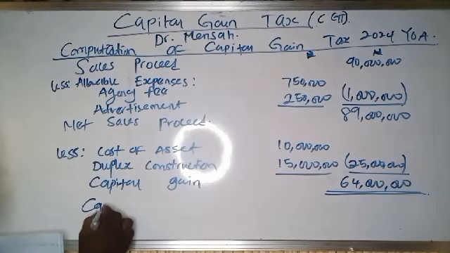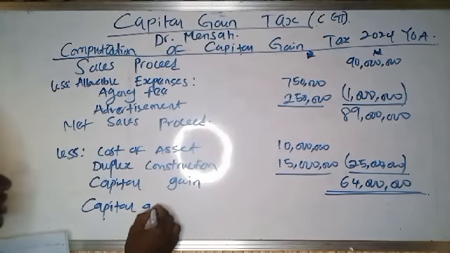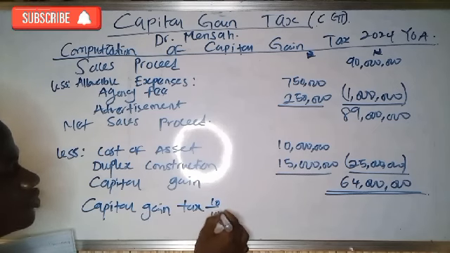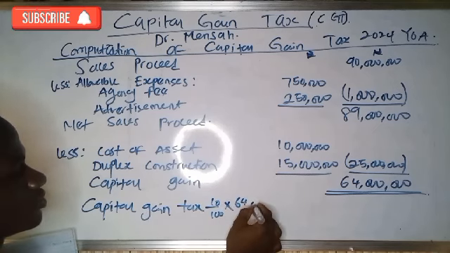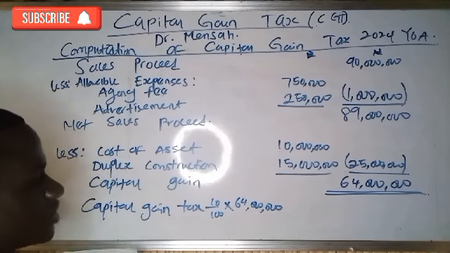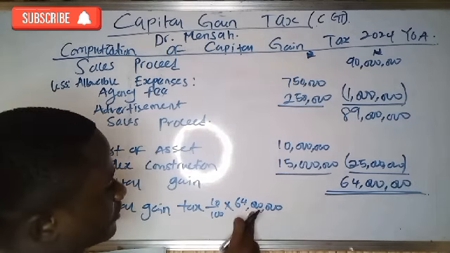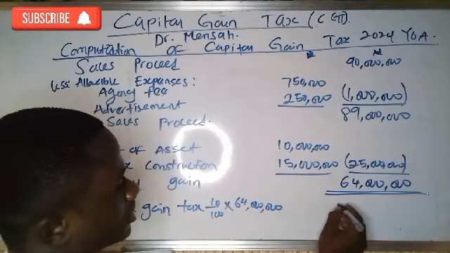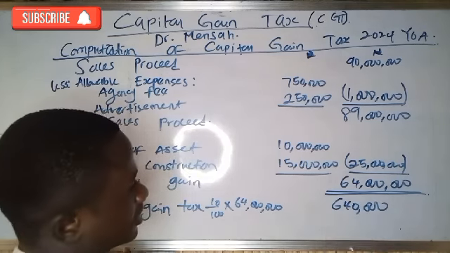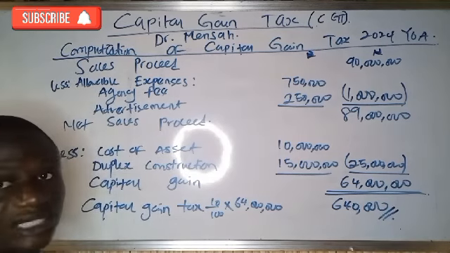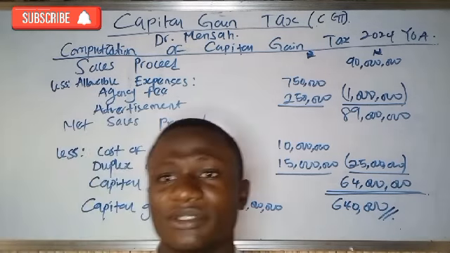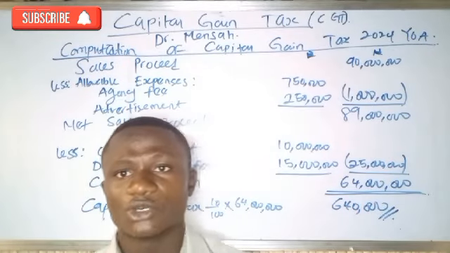So capital gain tax is 10 over 100 times 64 million. 10 over 100 times 64 million, I think that should be 6.4 million. 6.4 million as our capital gain tax. So this is how to compute capital gain tax, computation and everything.